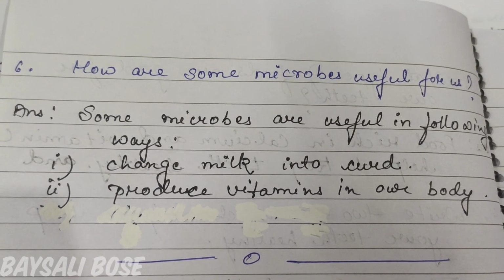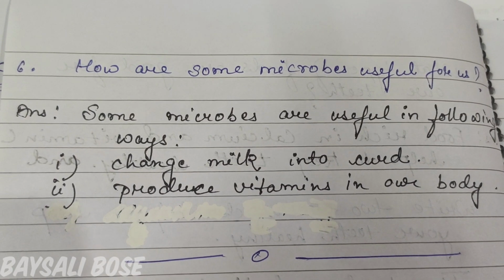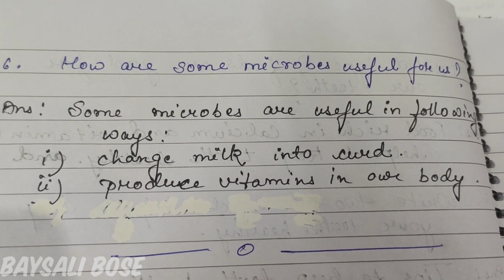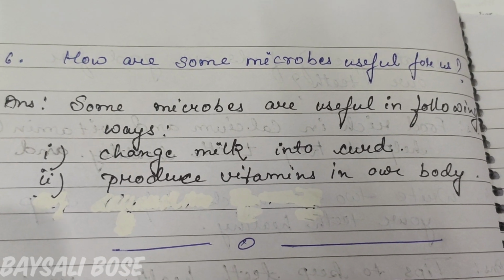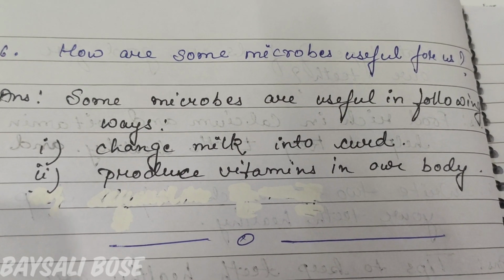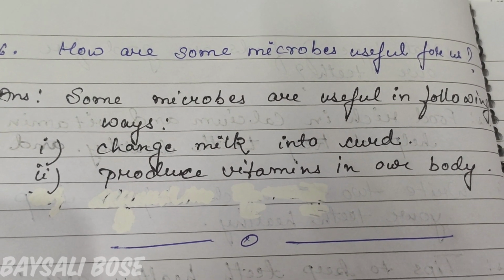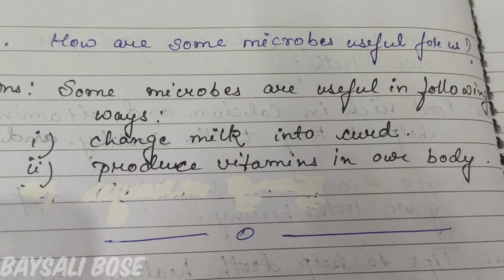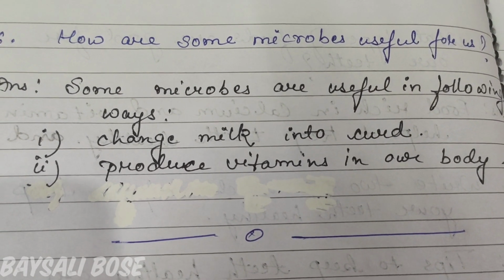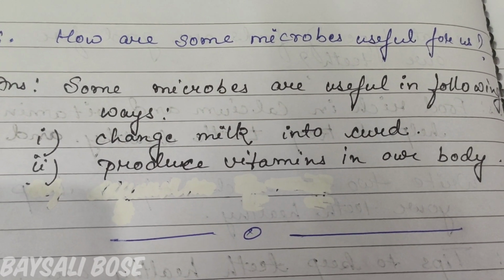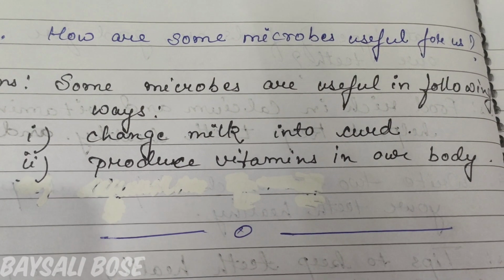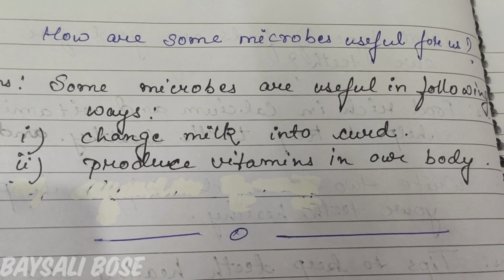The last question. How are some microbes useful for us? Some microbes are useful in the following ways. As I was just telling you in the last answer, change of milk into curd, then they produce vitamins in our body. You can also write that they make bread softer, and if you know something else you can write those also.